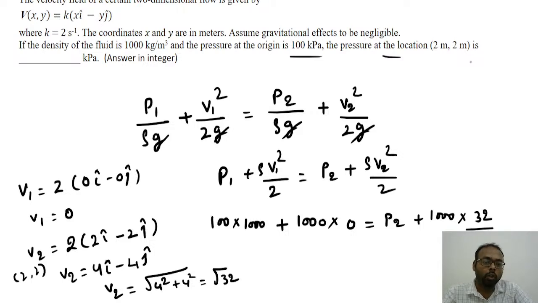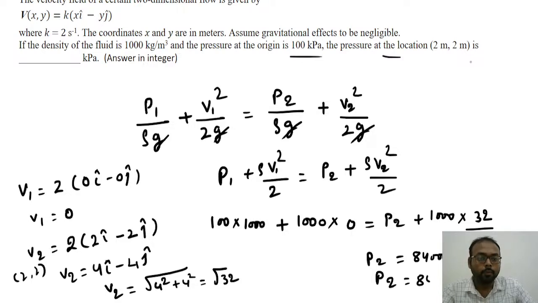So when you solve all this, you will get the P2 value, and this P2 value is coming out to be 84,000 pascal, that is 84 kilopascal, right? So with the help of the Bernoulli equation, we managed to solve this question and we got the P2 value equal to 84 kilopascal, right?